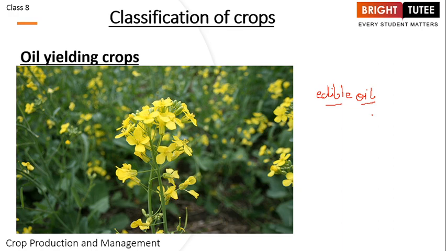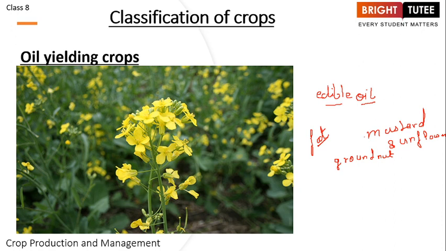Usually we utilize the seeds of these crops for extracting the oil. There are different kinds of examples. We have mustard, then sunflower, we have sunflower oil, then apart from that we have groundnut. All these are examples of your oil yielding plants. All of these are rich in oil. The seeds are utilized for extracting oil. And what is oil rich in? Which nutrient? Usually it is rich in fat. So the oil is rich in fat content. So this is the oil yielding plant.